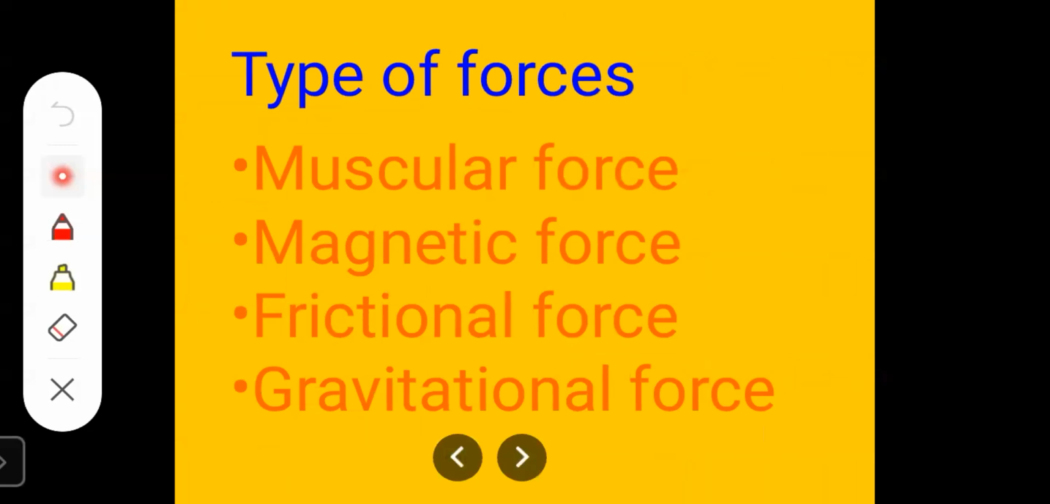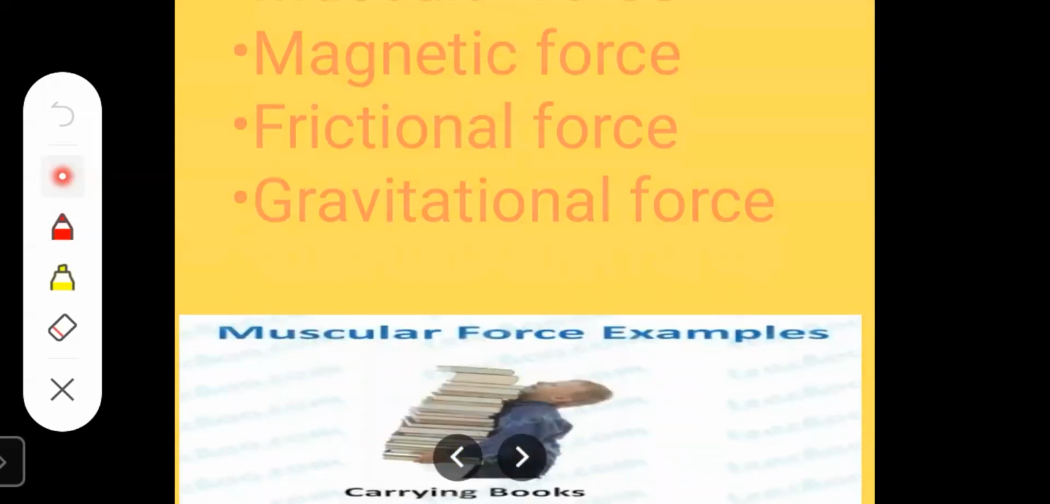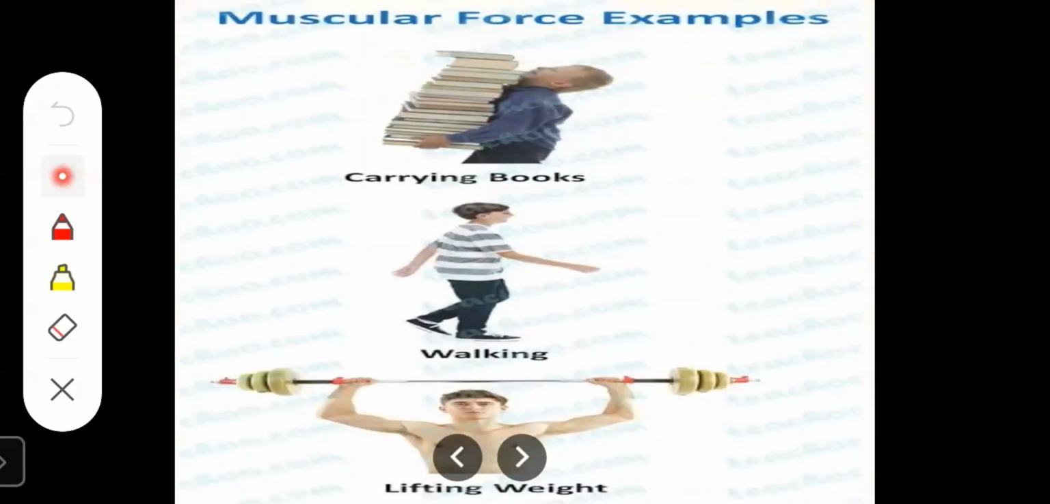So there are four types of forces. Which are they? First one is muscular force, then magnetic force, then frictional force, and gravitational force. Let us see these four types of forces. First one is muscular force.